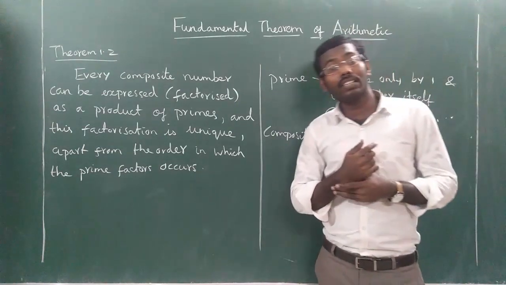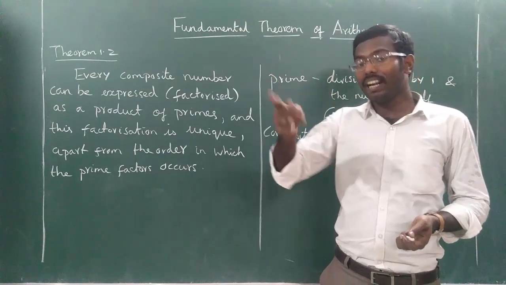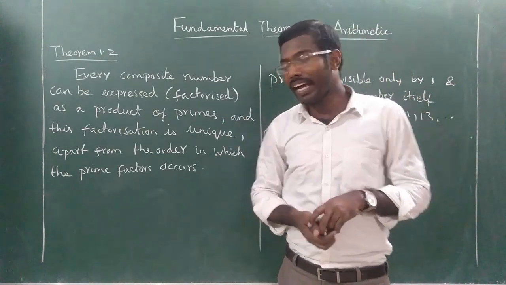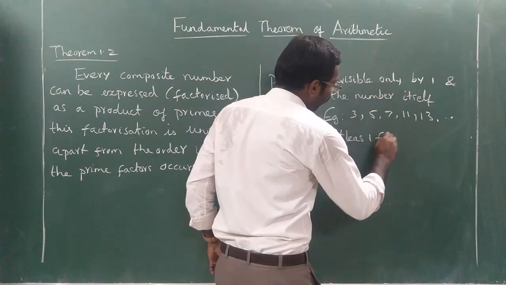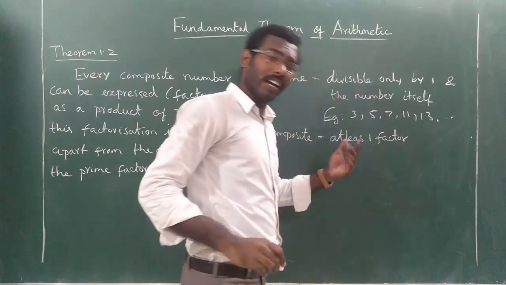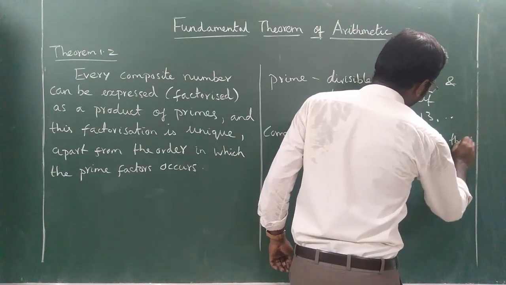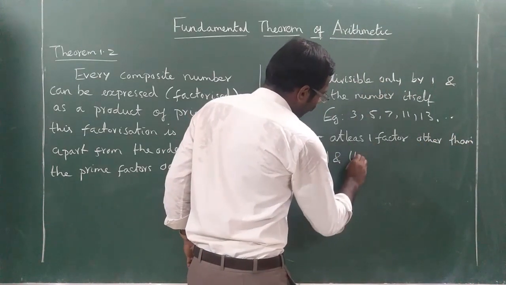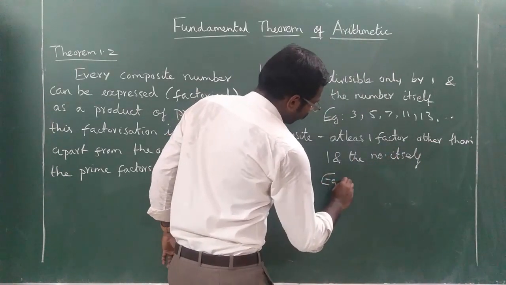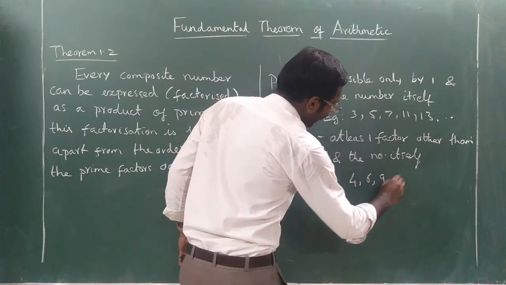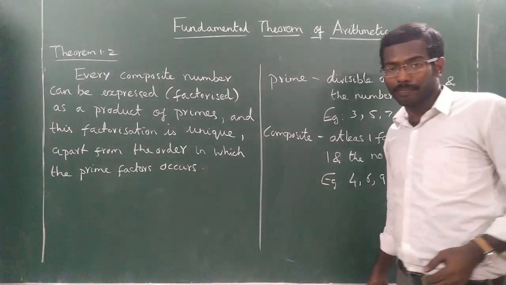So composite numbers are the numbers which have at least one factor other than 1 and the number itself. Examples: 4, 6, 9, 12, 15, etc. Understood or not?